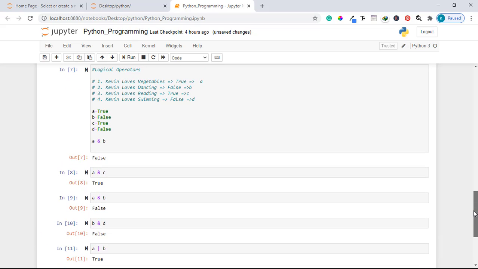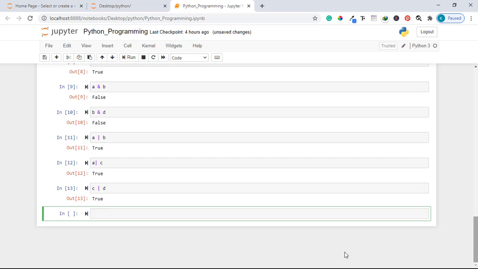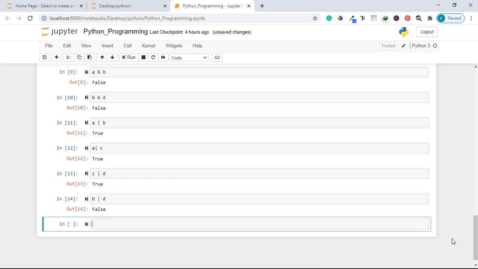And if I say Kevin loves dancing, which is B, or Kevin loves swimming, which is D, this evaluates to false. So with the OR statement, it evaluates to true except when all the statements are false.